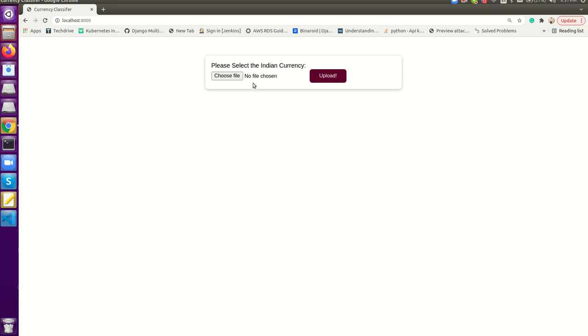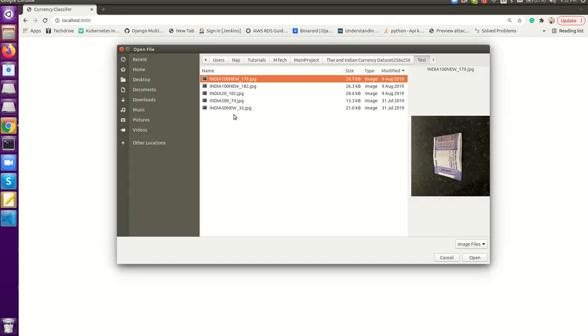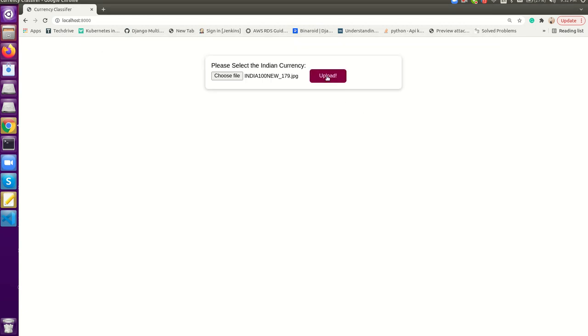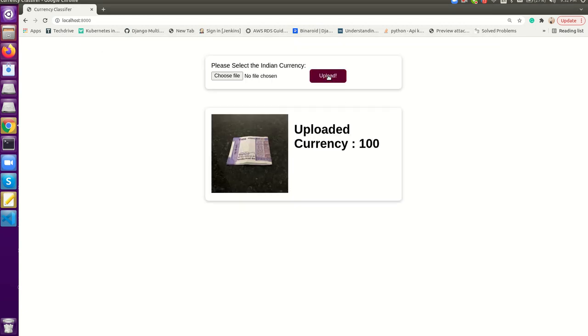So here, already one browser is up and it is running on localhost 8000, and this is developed in the Django framework. Very simple UI. The purpose is to demonstrate the classification part. So let me choose a currency here, I have selected a few, then click on upload. Okay, this is 100 rupees and it is classified correctly here.